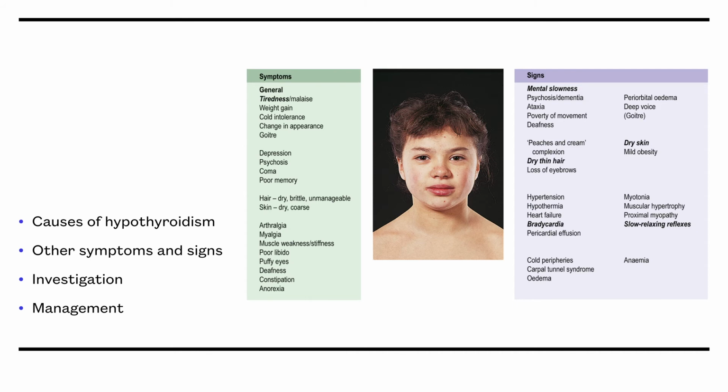TFTs are done for suspected hypothyroidism, and if there is high TSH and low T4, this is diagnostic. Hypothyroidism is managed by replacing T4 with levothyroxine. The starting dose tends to be between 50 and 100 micrograms once daily, and it must be taken in the morning at least half an hour before breakfast.